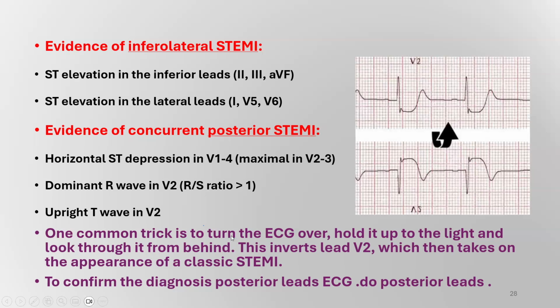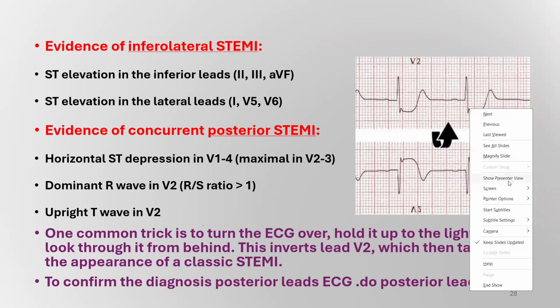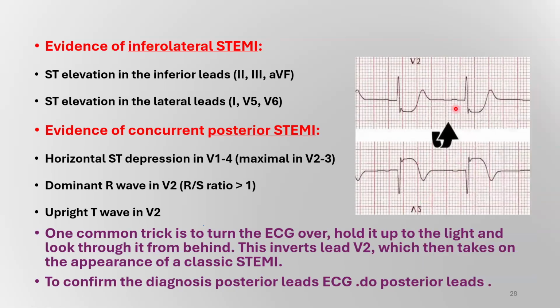One common trick is to turn the ECG over and look at it from the back, raising it to the light and looking at it from behind. That way you may see in V2 and V3 the criteria for ST segment elevation myocardial infarction. And as in this image, if you flip it and elevate it to the light, you will see this image, and you suspect posterior myocardial infarction in this case.